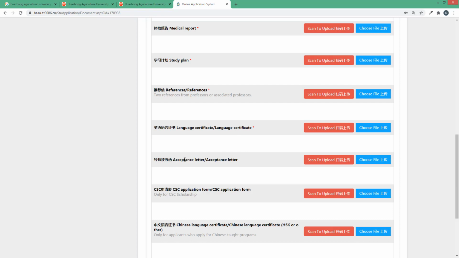HSK certificate. Acceptance letter is not mandatory. Here you can see the important section. It means you must upload this section. But in the case of the acceptance letter, it is not mentioned that it's mandatory, so don't worry about this.